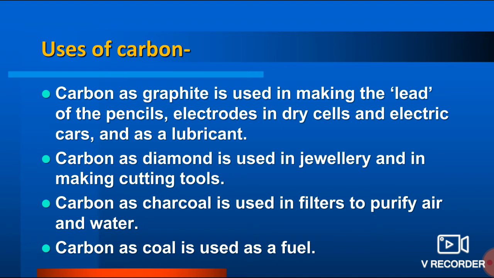Now a very important element is carbon. This is the central element of all living organisms, whether plants or animals. Carbon as graphite is used in making the lead of a pencil, electrodes in dry cells and electric cars, and as a lubricant. At the same time, we need to know that graphite is an exception.